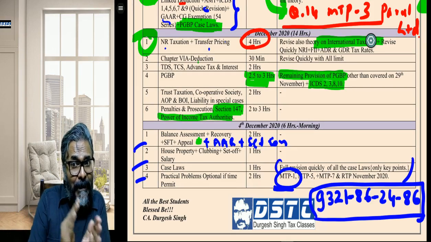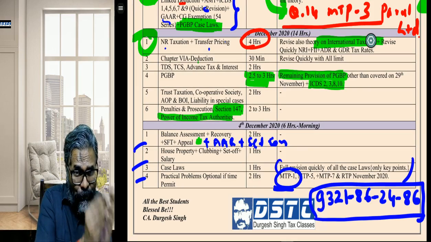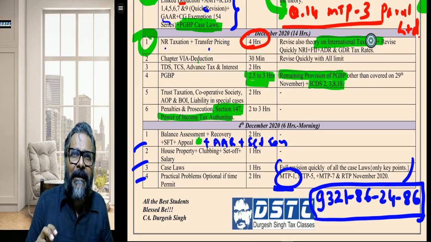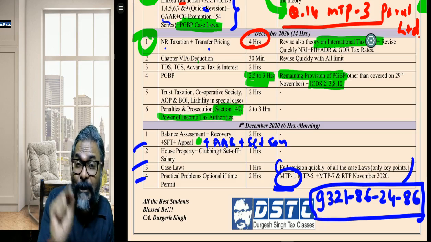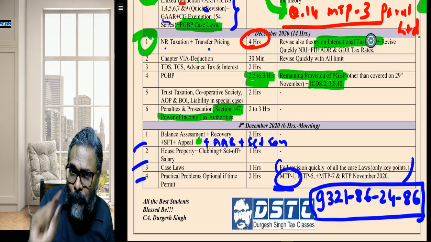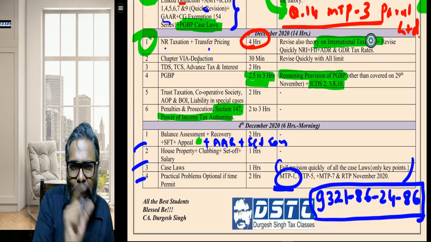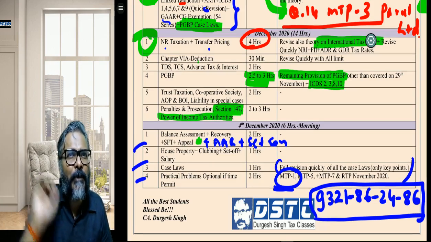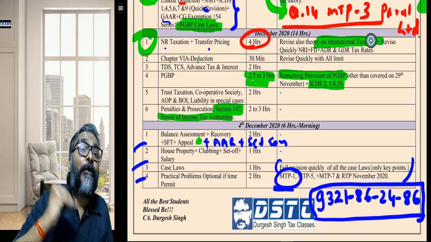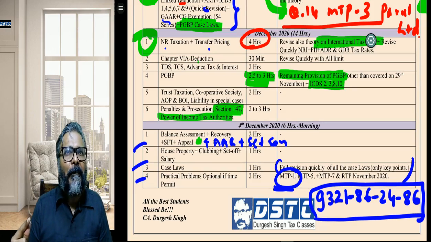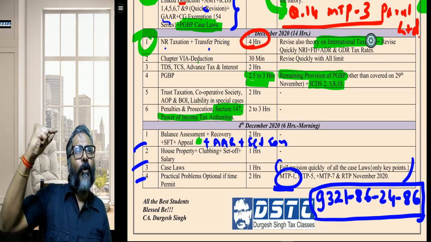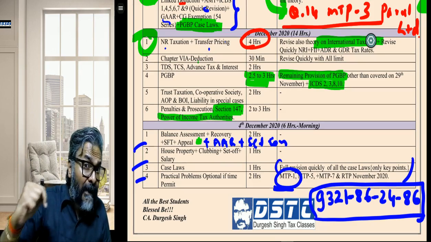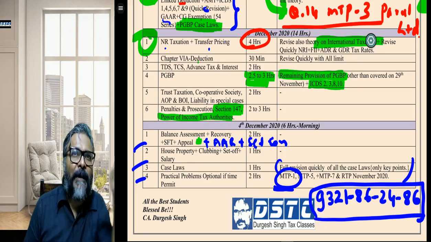And initially, when you start solving, there is a bit of tentativeness. You are already on a slow pace during the initial hours. So during that slow pace, in the first half an hour, 45 minutes, or 1 hour, please use the time for descriptive questions. The moment those 30 marks are done, you will have the momentum, and then you can go into top gear. And once you are in top gear, at that time you can go to the MCQs.